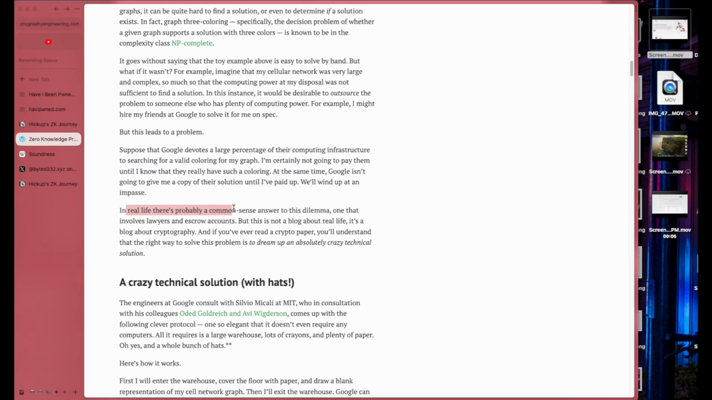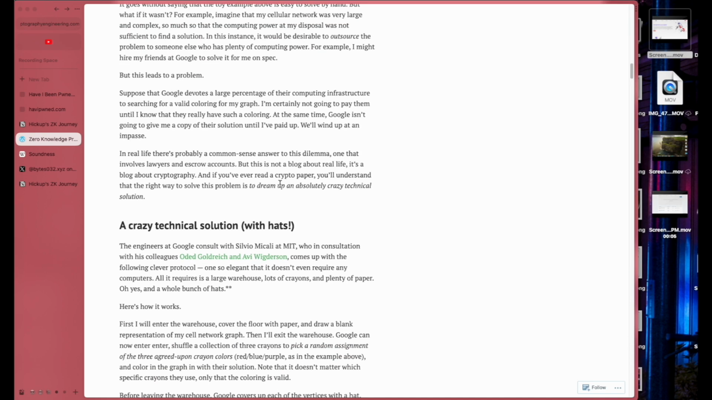In real life, there's probably a common sense answer to this dilemma, one that involves lawyers and escrow accounts. Come on, nobody's going to war for that. They just pay up. But this is not a blog about real life. It's a blog about cryptography. And if you've ever read a crypto paper, you'll understand the right way to solve this problem is to dream up an absolutely crazy technical solution.